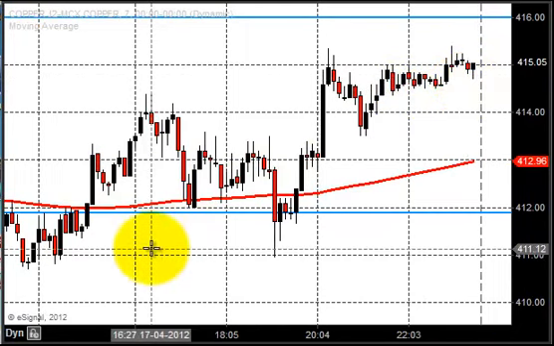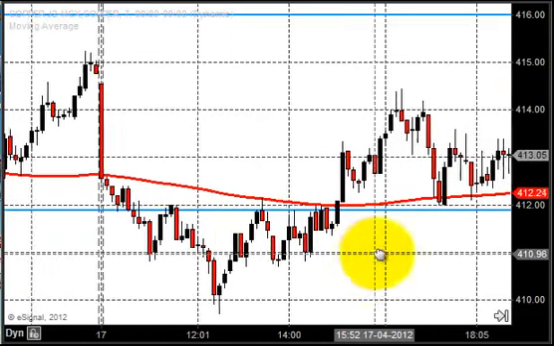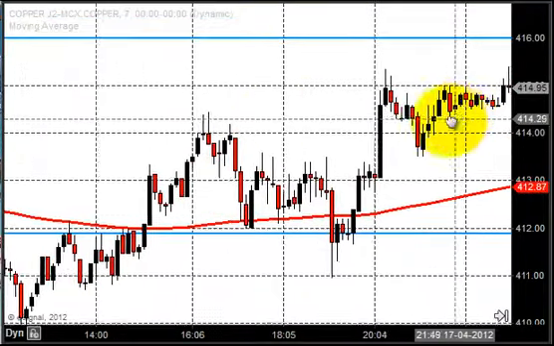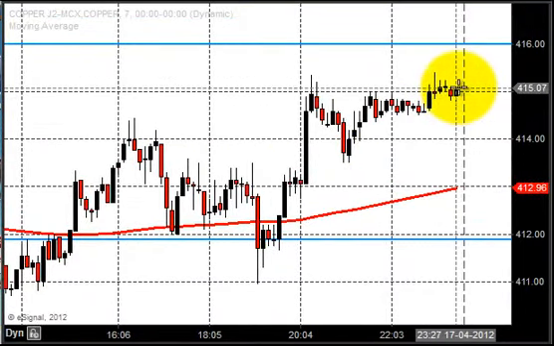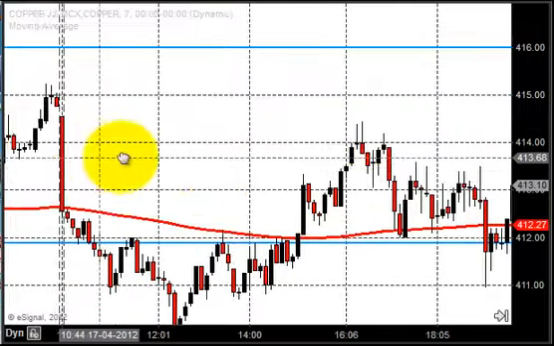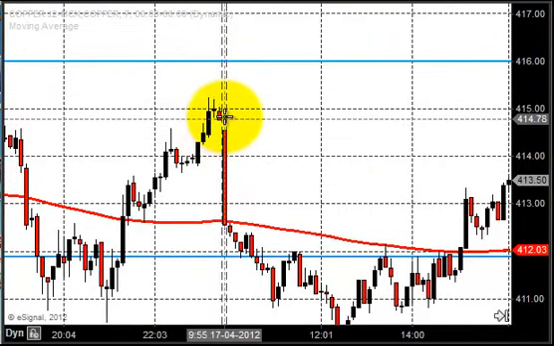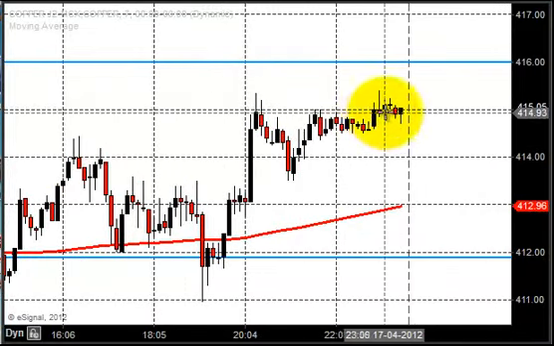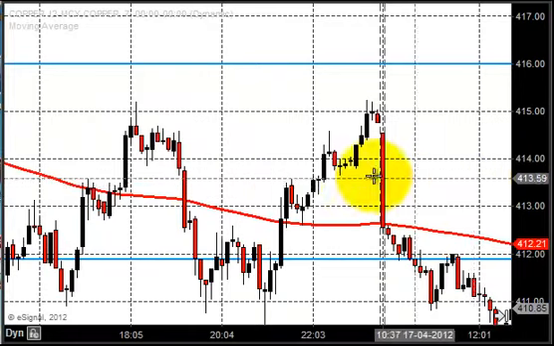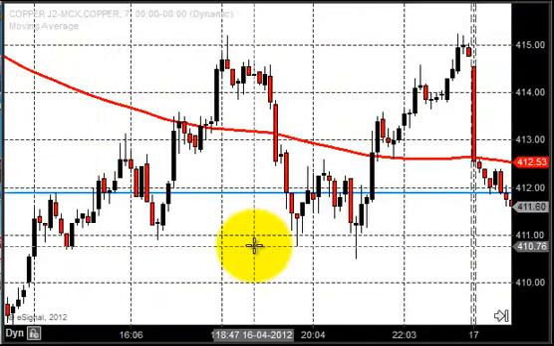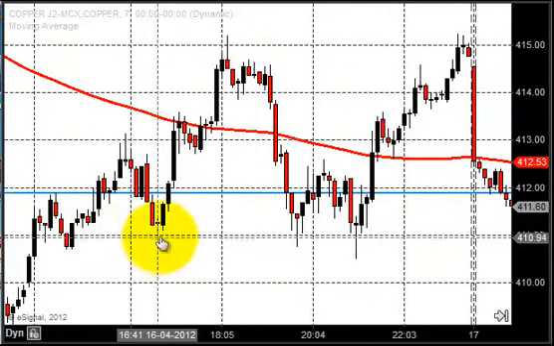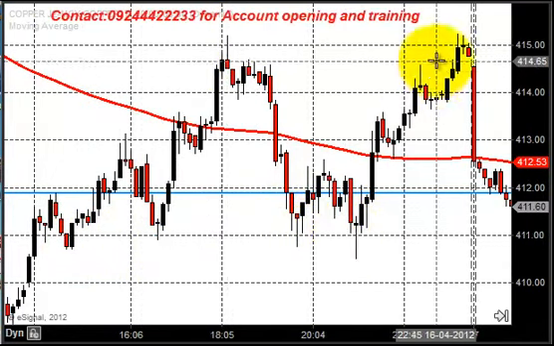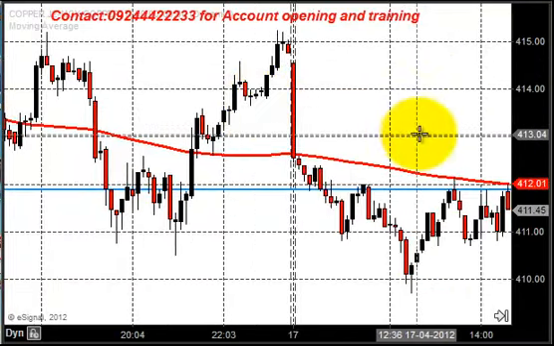When we compare yesterday's opening and closing, yesterday the market opening was around 412.6 and the market closed around 415. And this closing is exactly the same zone where the market closed the previous day. The previous day the market closed around 415, and yesterday also it closed around 415. When we compare both days, you can see it is quite a good consolidation. The same pattern was forming. The market bounced here and went back to 415, and then it came down, and then from here it went to 415 and closed there. The same pattern happened yesterday.